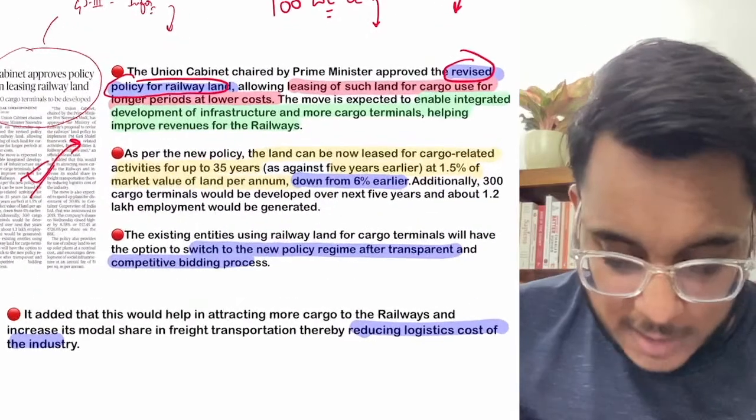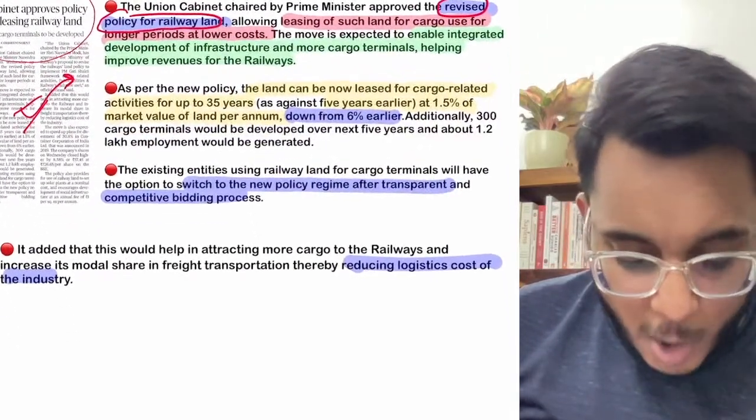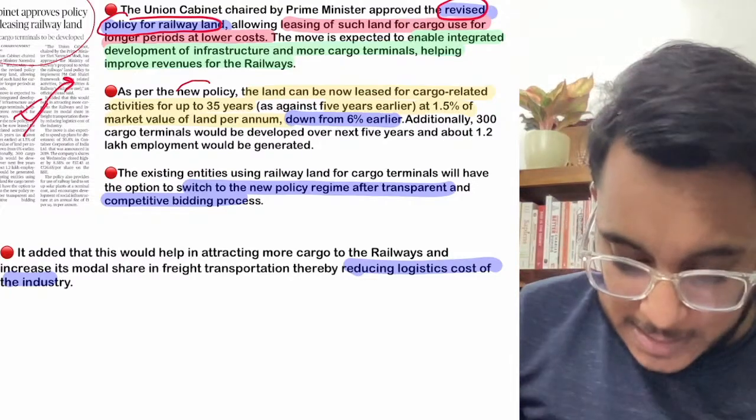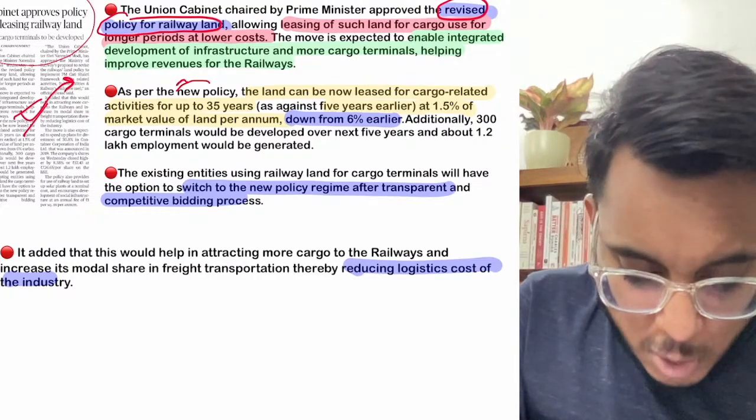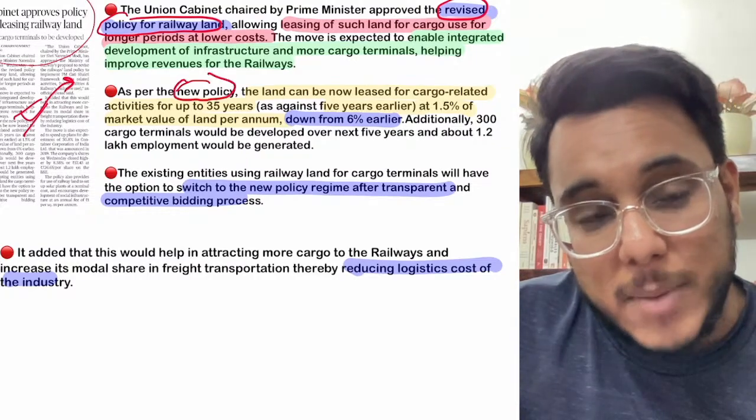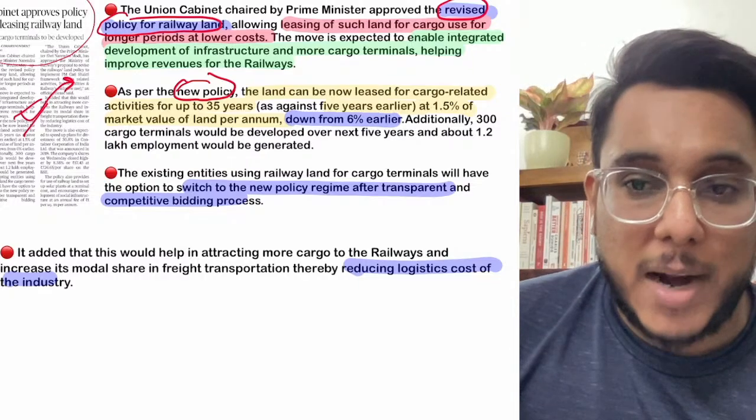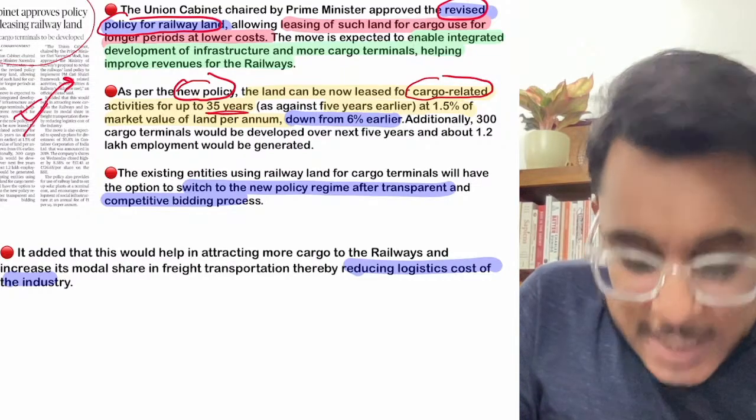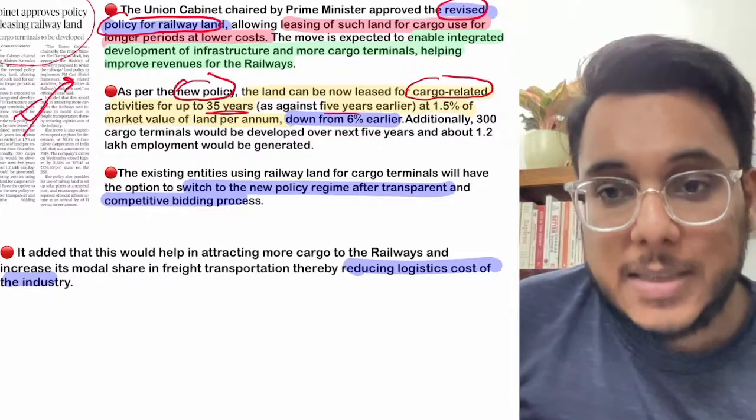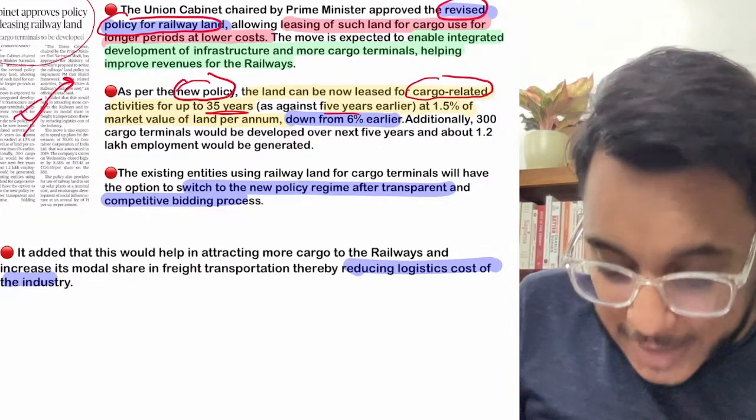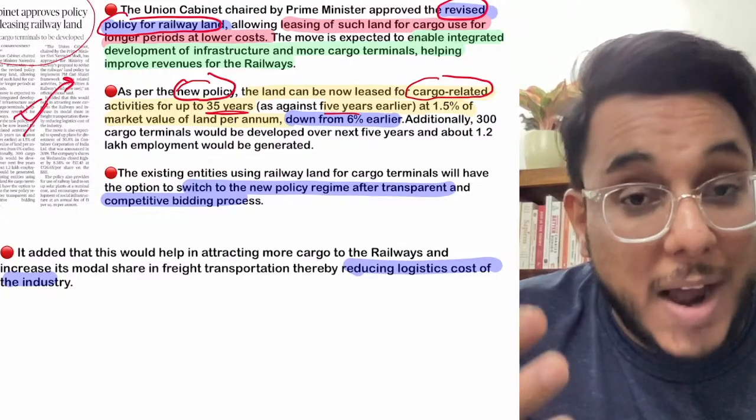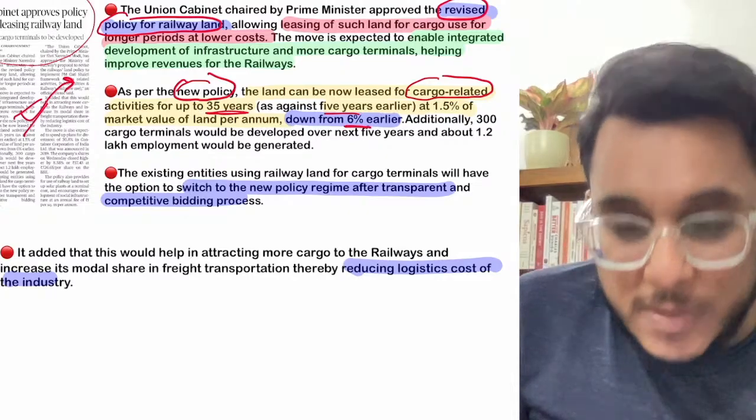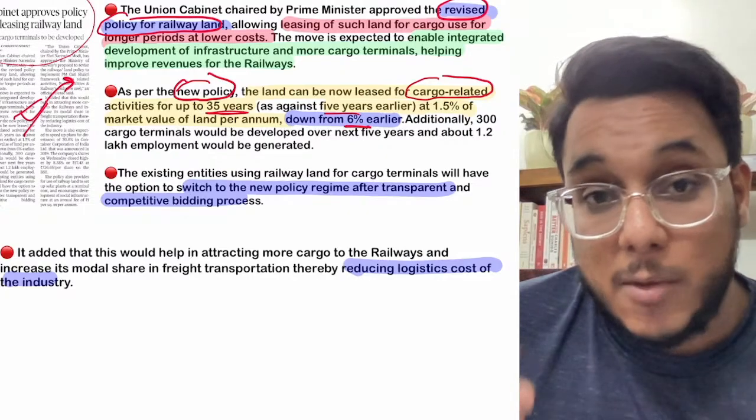Now guys, understand this: the railway gives this land. Earlier, under the land policy of the railway, they were giving the land on short term leases. Now under the new policy that has come, long term leases of the land will be given to the private player. For example, for cargo related activities, land can now be given for up to 35 years. Earlier the land was given on lease only for up to 5 years. Now earlier guys, very high charges or tariffs were being charged from the private players whenever they were given the land. For example, 6% of the land cost was being taken as the tariff.